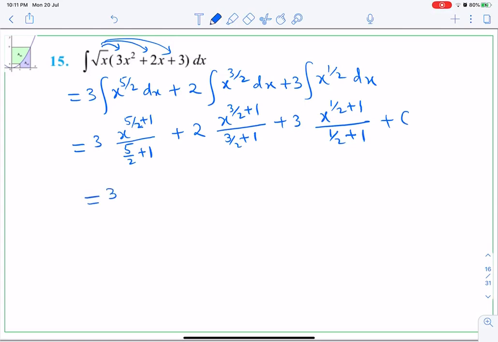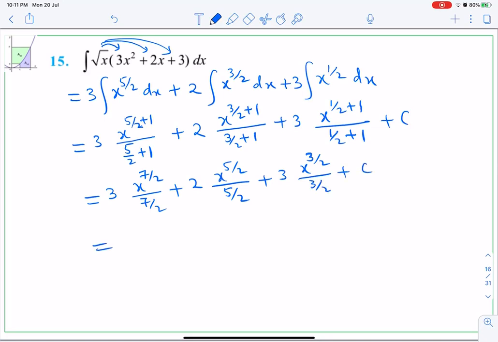So 3 x to the power 7 by 2 upon 7 by 2, I'll simplify later on, 2 into x to the power 5 by 2 upon 5 by 2, plus 3 into x to the power 3 by 2 upon 3 by 2 plus c.